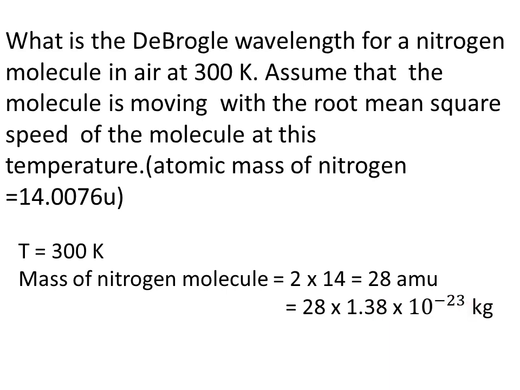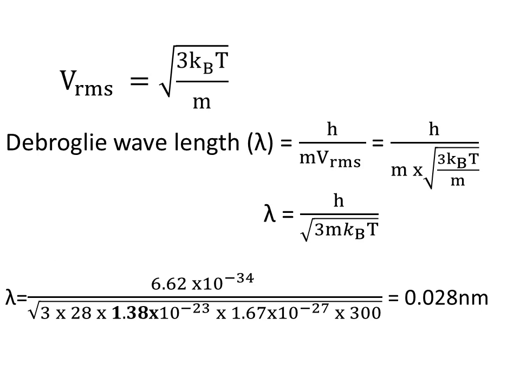Root mean square velocity VRMS equal to root of 3 kBT by m, where kB is Boltzmann's constant, T temperature and m mass of the molecule. De Broglie wavelength lambda equal to h by mv, where v is velocity. Instead of v, we can substitute VRMS. Now lambda equal to h by m into root of 3 kBT by m.